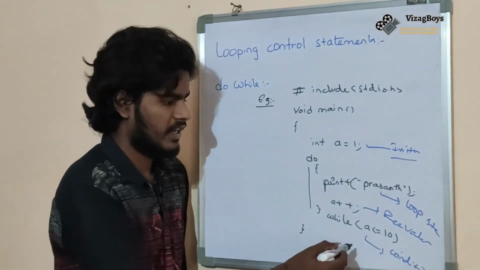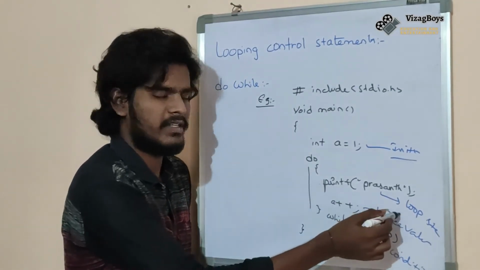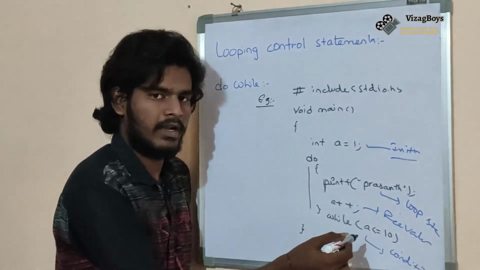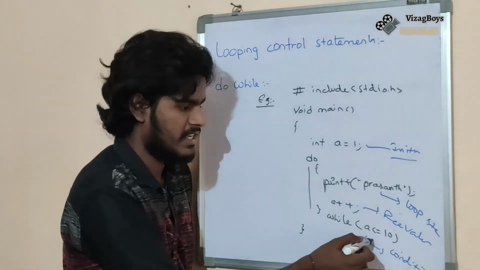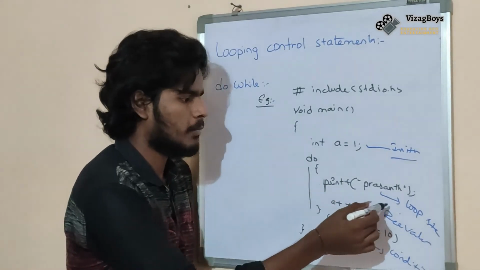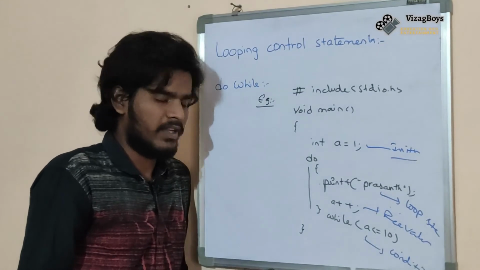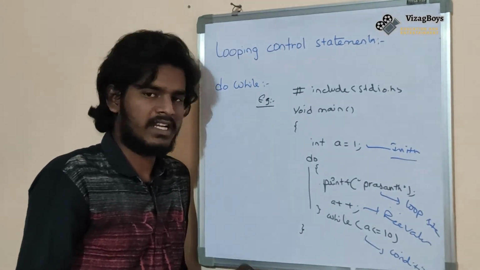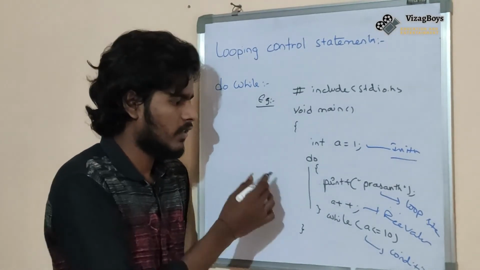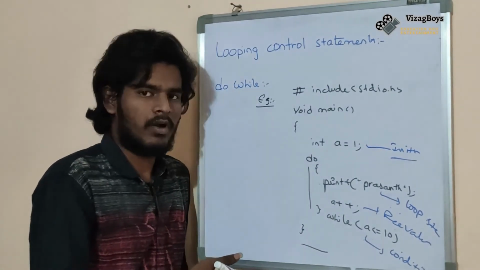If the condition was true, then again it will execute the loop statements and revaluation. Then we will check the condition. If the condition was again true, it will execute loop statements and revaluation again. The process will be continued as long as the condition is true. Once the condition was false, it will go to the next statements. There is no next statement, so the program will be terminated.